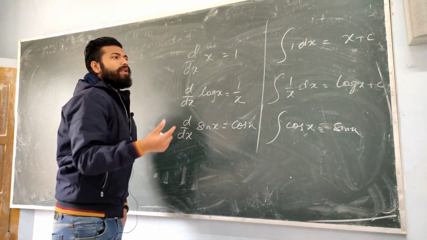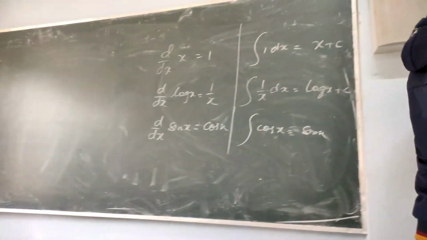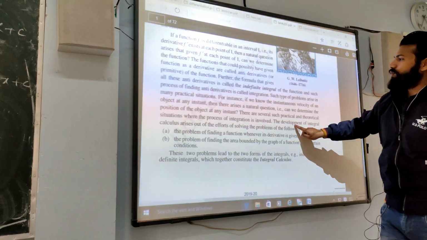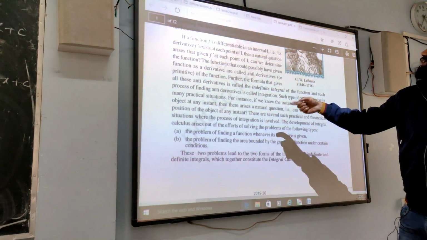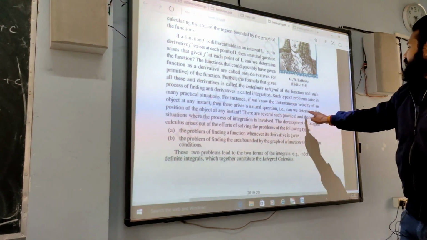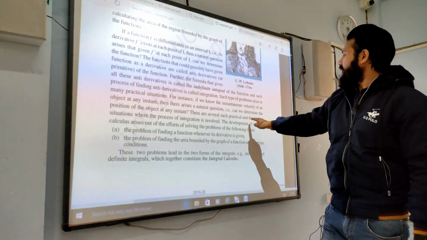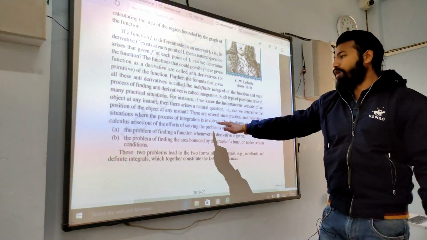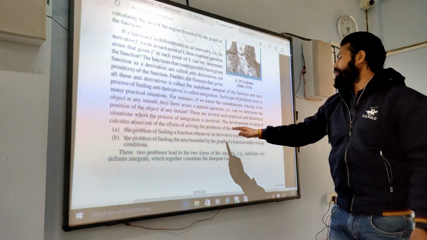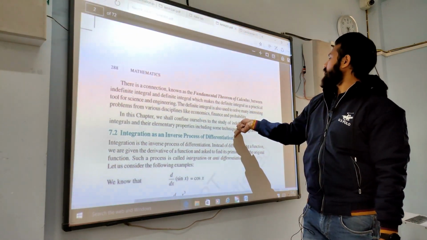Now we have understood a little bit about integration. What are the areas where we can use it? What are the various applications? Here it is given so clearly. We can determine the position of an object at any instant. There are several such practical and theoretical situations where the process of integration is involved. The development of integral calculus arises out of the efforts of solving problems of the following types. There are many other places where it can be helpful.